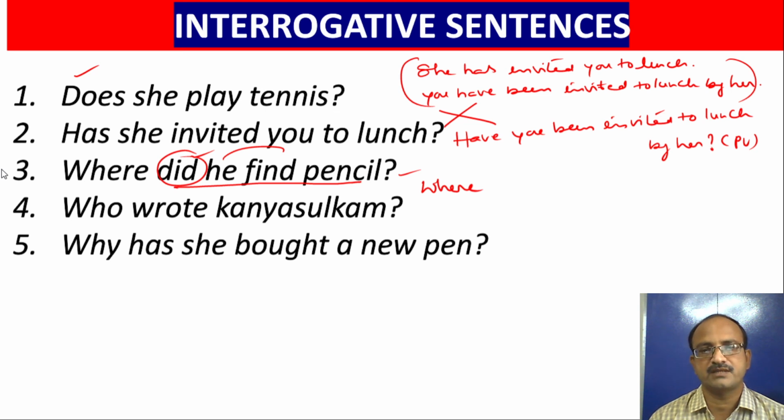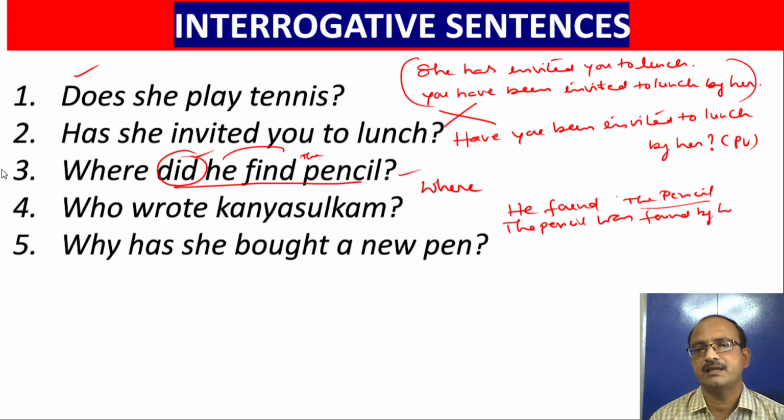So for example, he found the pencil. Okay. So change this one into passive voice. The pencil was found by him.